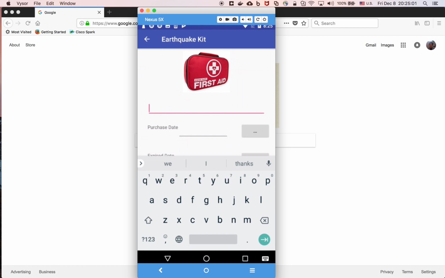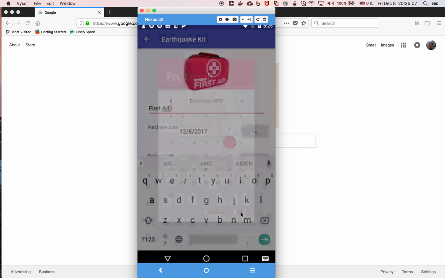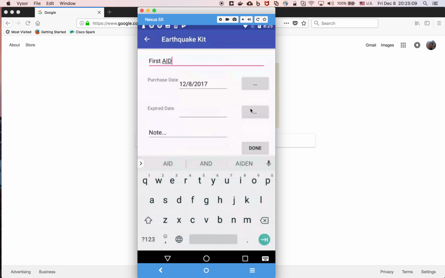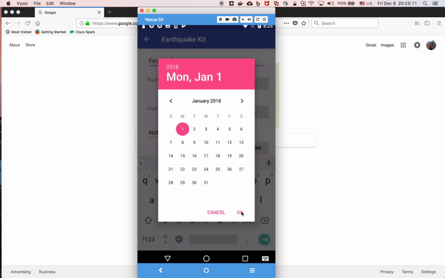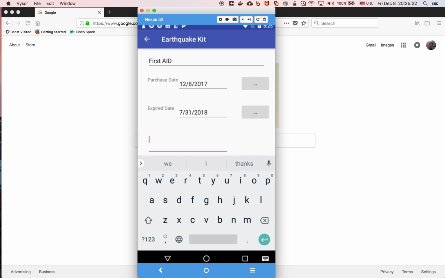So I should change first aid and the purchase date and the expire date. And this is for the note.